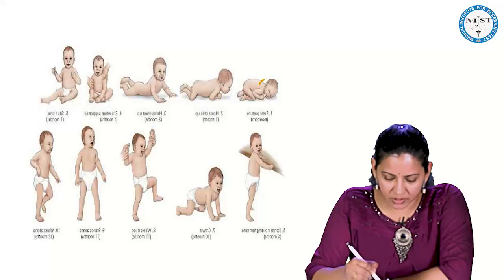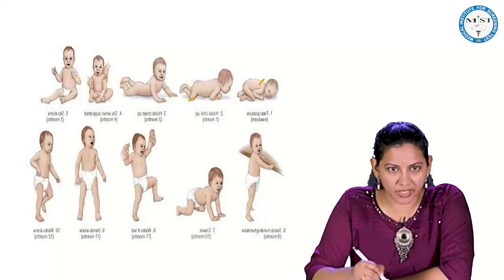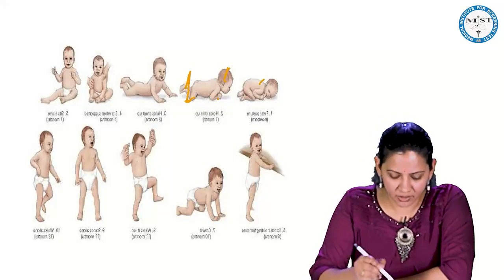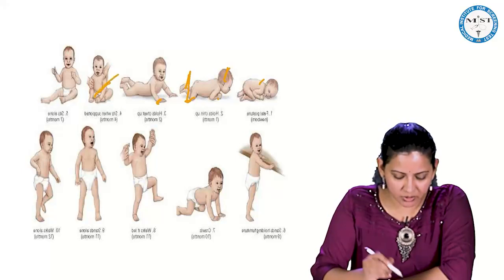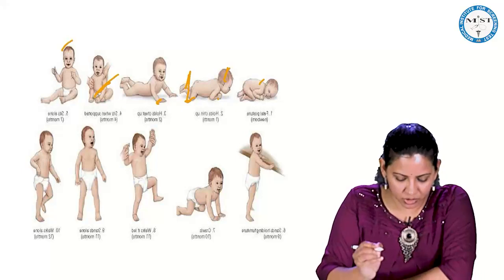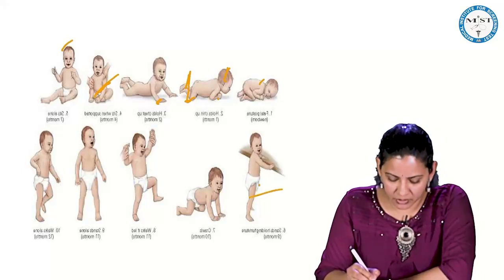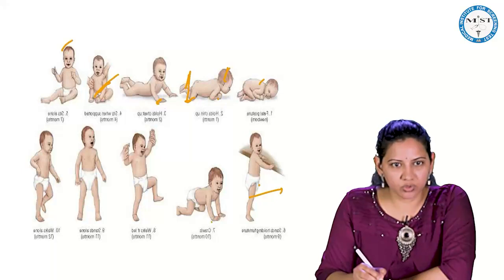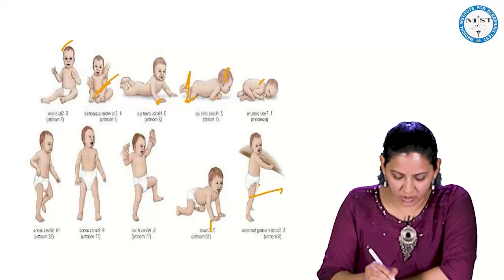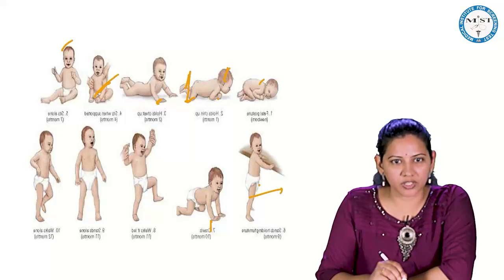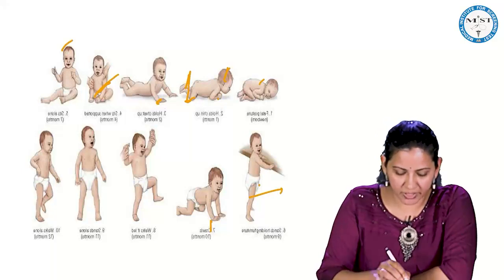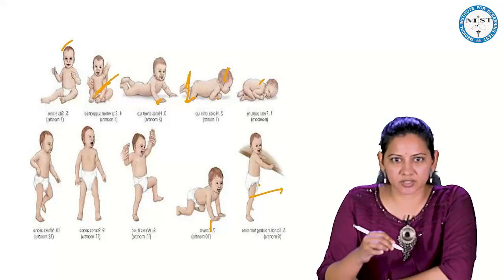So in this image you can see that initially the child is lying down. The knee is under the abdomen, and as the child is growing, the knee has been extended. The child is able to hold the head above the midline. Now it is bearing weight on the forearm. Then it is able to sit with support, here without support. Then standing with support. Then it is able to creep, so the abdomen is off the ground. Then walking with support, standing independently, and then walking independently. So from lying down, it sits, then it stands, and then it starts walking.